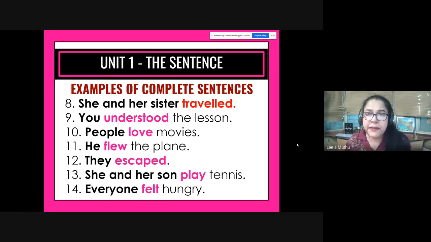He flew the plane. He starts with a capital letter. After plane is a full stop. Flew is the verb. So there's a subject, there's a verb. It's a complete sentence. They escaped, even though there are only two words. They, subject, escaped, verb. Complete thought, full stop. It's a complete sentence. She and her son play tennis. She and her son is the subject, play is the verb, and after tennis you put a full stop. Everyone felt hungry. Everyone is the subject, felt is the verb, okay, and after hungry you put a full stop.